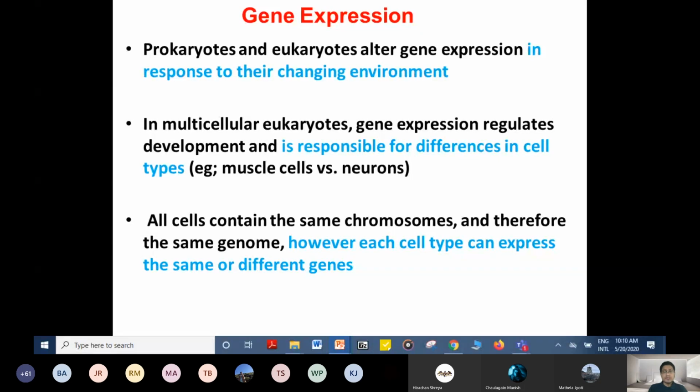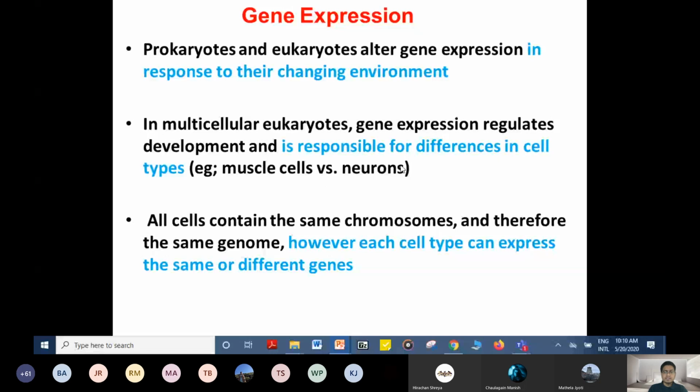Now, prokaryotes and eukaryotes alter gene expression in response to their changing environment. Not only the complex cellular organization of eukaryotes, but also the prokaryotes. Both of them can alter gene expression in response to their changing environment. In multicellular eukaryotes, gene expression regulates development and is also responsible for the differences in cell types, for example, muscle cells and neurons. Both cells contain the same type of genome, whereas some types of genes are active in the muscle cell, and other types of genes are active in the neuron cells.